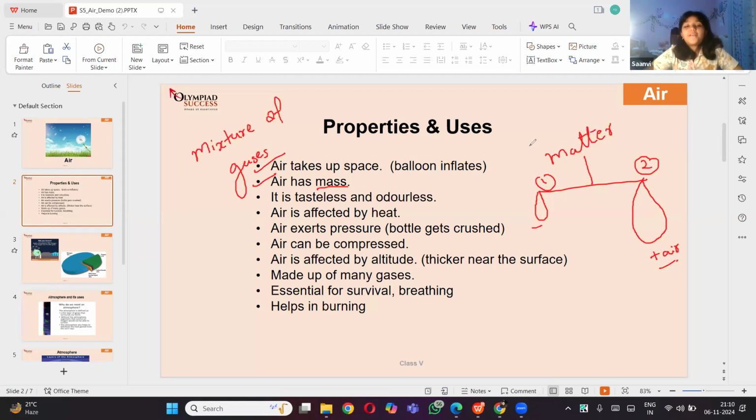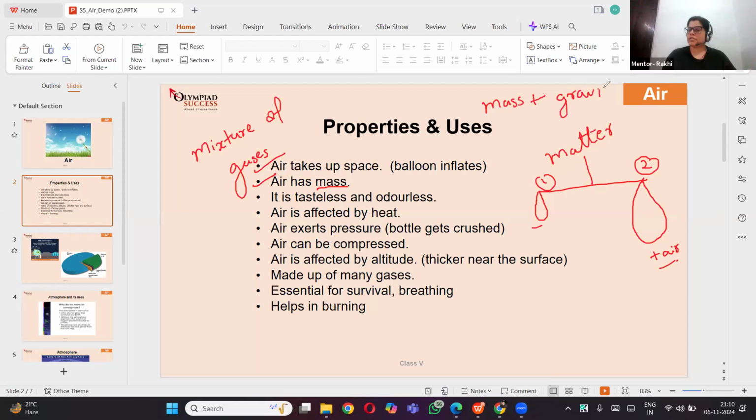Mass is the amount of particles present in any matter. So whatever amount of particles present in you is your mass. Then what is weight? Mass plus gravity is called weight.